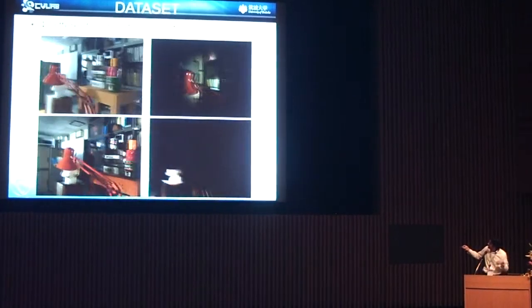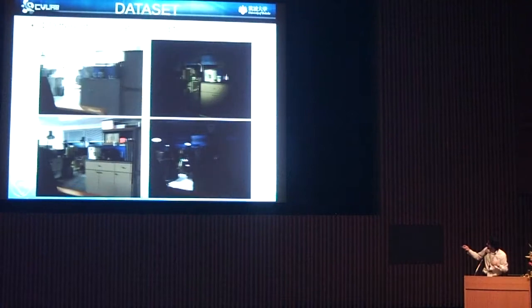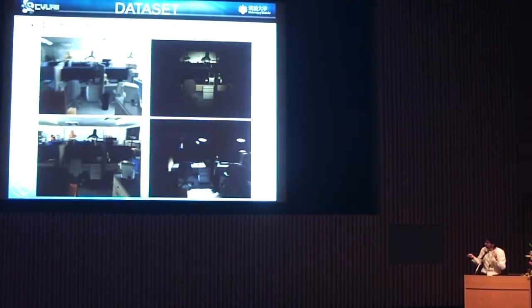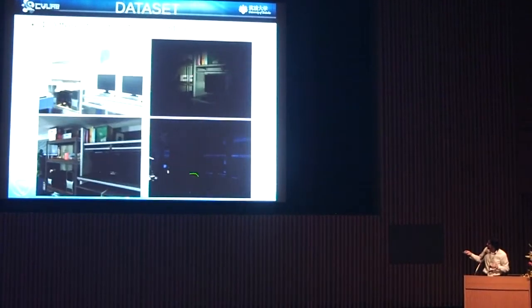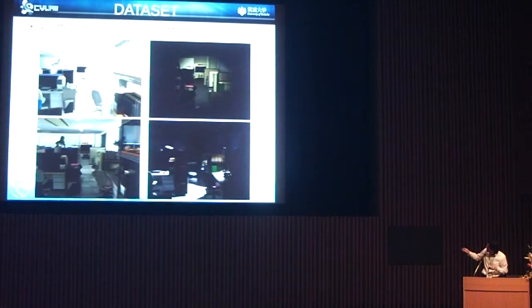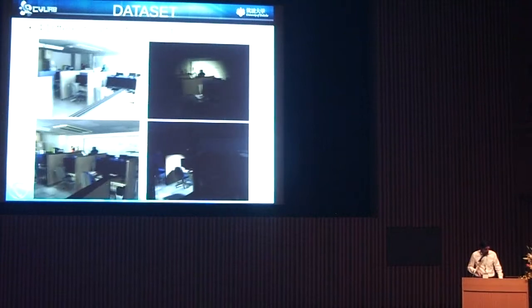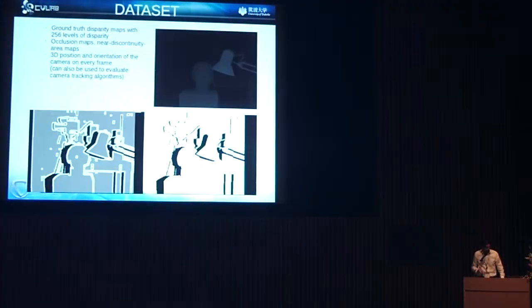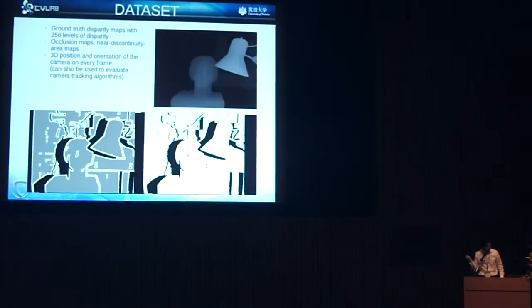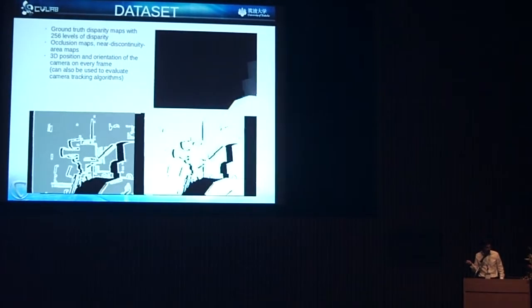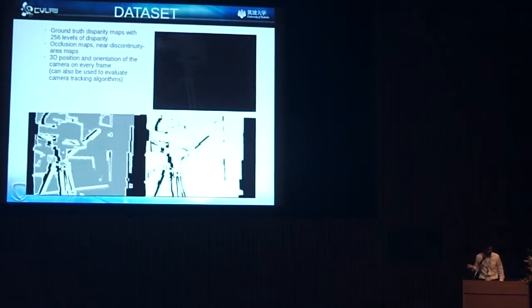This one is flashlight, like for example in an exploration robot. And this one is only lighted with the desktop lamps. So it's kind of very challenging. And moreover, we have the ground truth disparity maps with 256 levels of disparity for each frame.